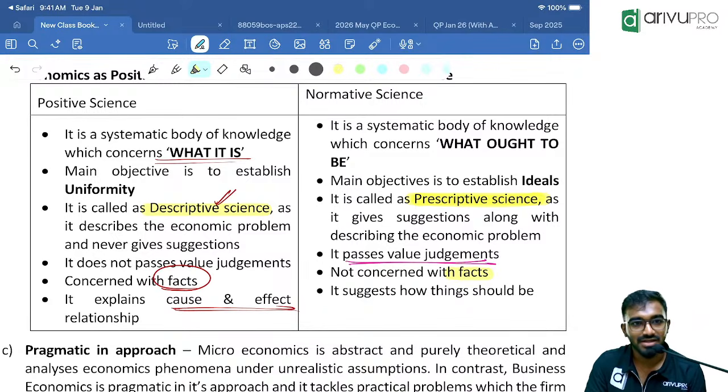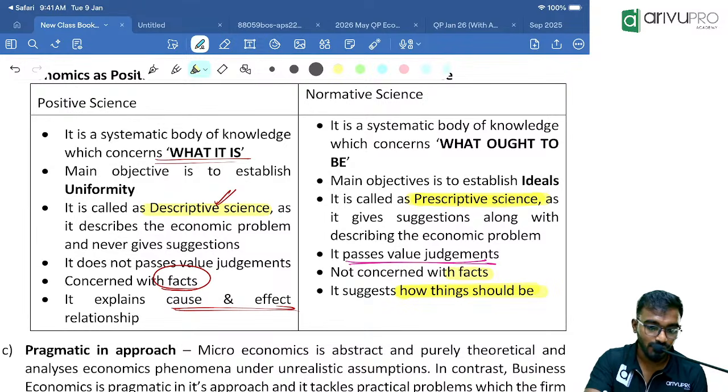Now, the junior doctor is least concerned about the facts. They didn't even check the blood test report. They didn't even check the scanning report. Nothing. They will just speak about how things should be. You should walk 10,000 steps. You should be like this, lifestyle changes. So this is the main difference between positive and normative.